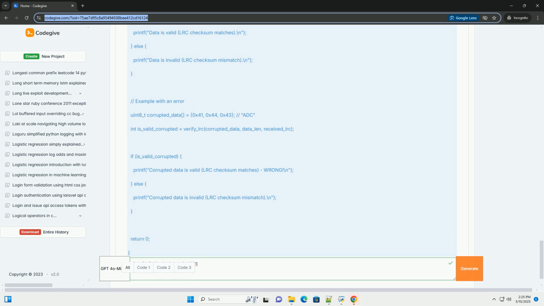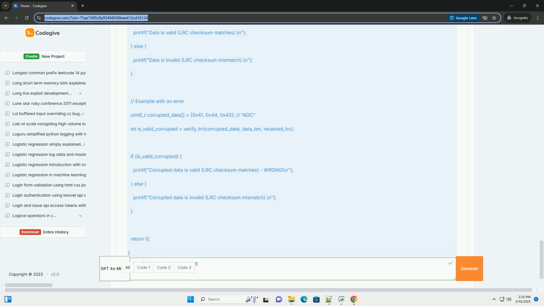Checksum comparison. The recalculated checksum is compared to the received, or retrieved, checksum. 9. Error detection. If the recalculated checksum matches the received/retrieved checksum, the data is considered valid, no errors detected. If the checksums do not match, an error is detected, and appropriate error handling measures are taken.